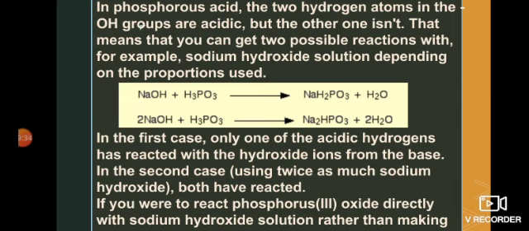If you react phosphorus 3 oxide directly with sodium hydroxide, instead of reacting the acid, as in the above reactions where we treated phosphorus acid, which is the acid of the acidic oxides of phosphorus, what will happen?